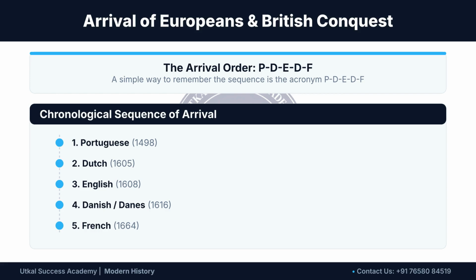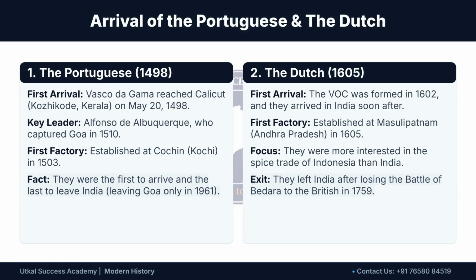The chronological order is Portuguese, Dutch, English, Danish, and French, which can be remembered using the acronym PDEDF. The Portuguese were the first to arrive in 1498 with Vasco da Gama, and the last to leave in 1961. The Dutch arrived in 1605, established their first factory at Masulipatam, but focused more on Indonesia, exiting India after the Battle of Bidara in 1759.